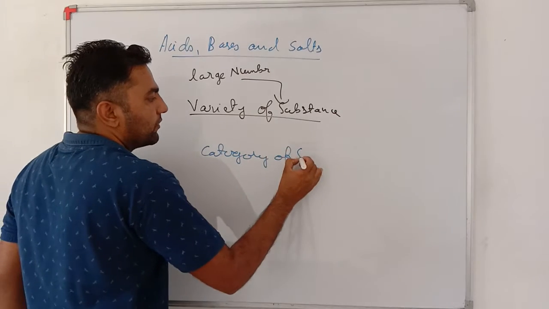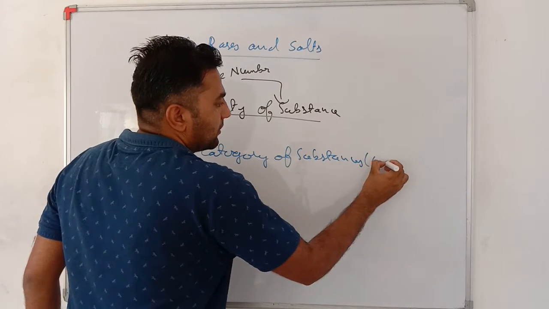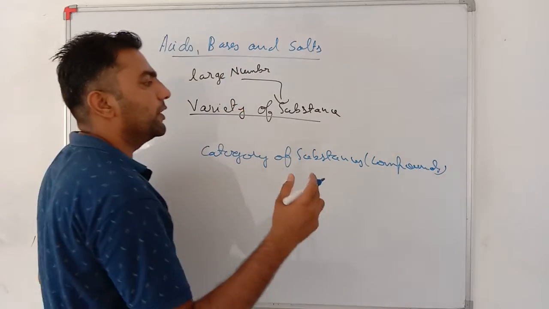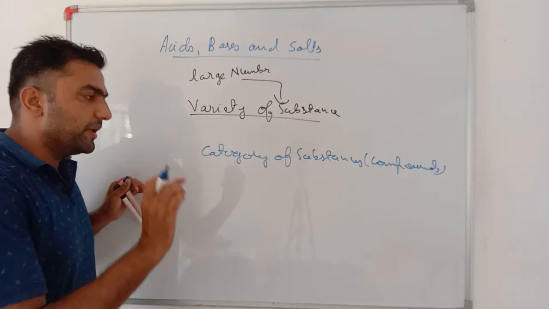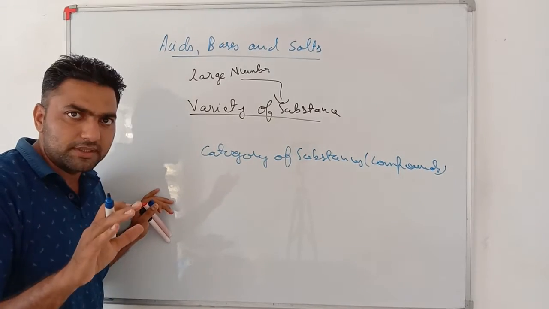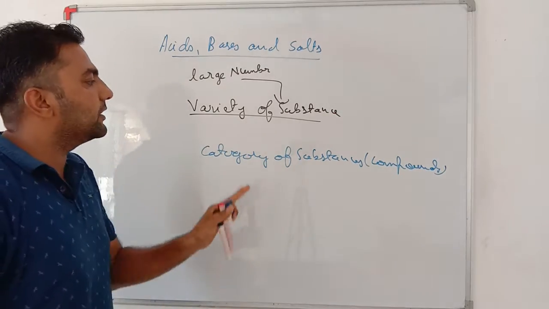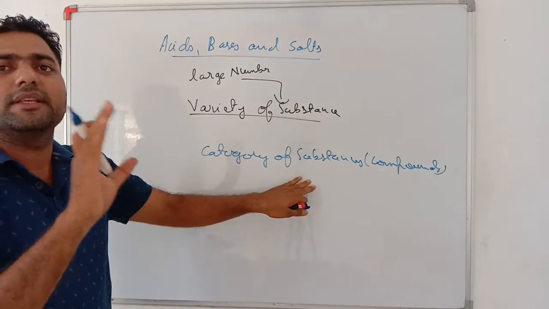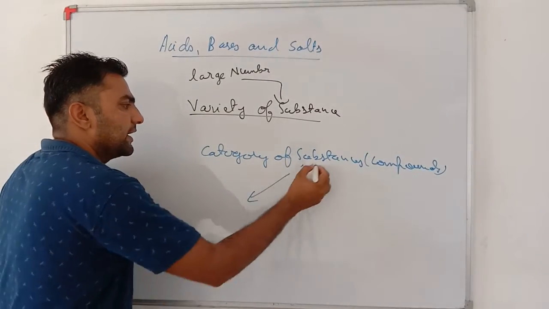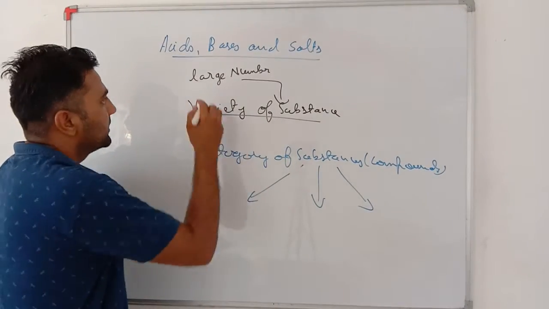A category of substances or compounds. What does compounds originally mean? We will be doing it in the ninth standard. Basically, nearby us there are a large number of chemicals. If I say chemicals, then you can generally get the idea that there are many substances nearby us. So basically these substances have been categorized or divided into three groups, that is